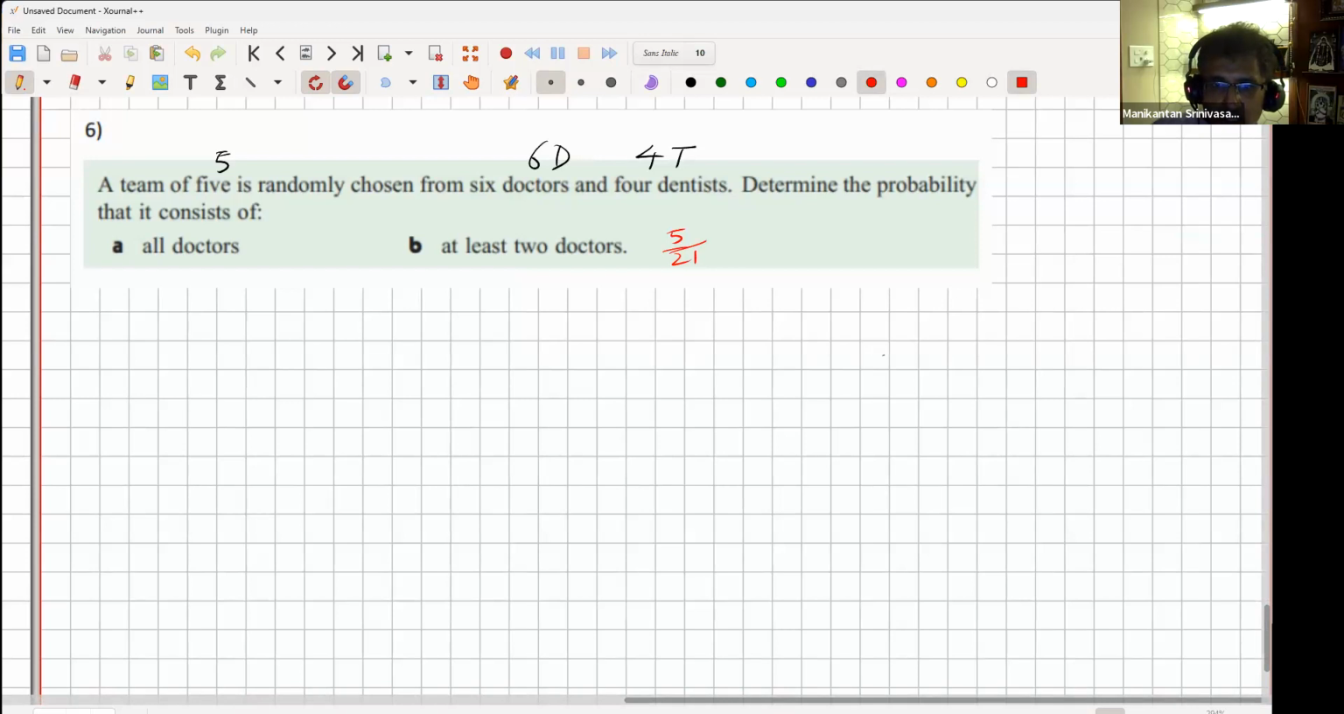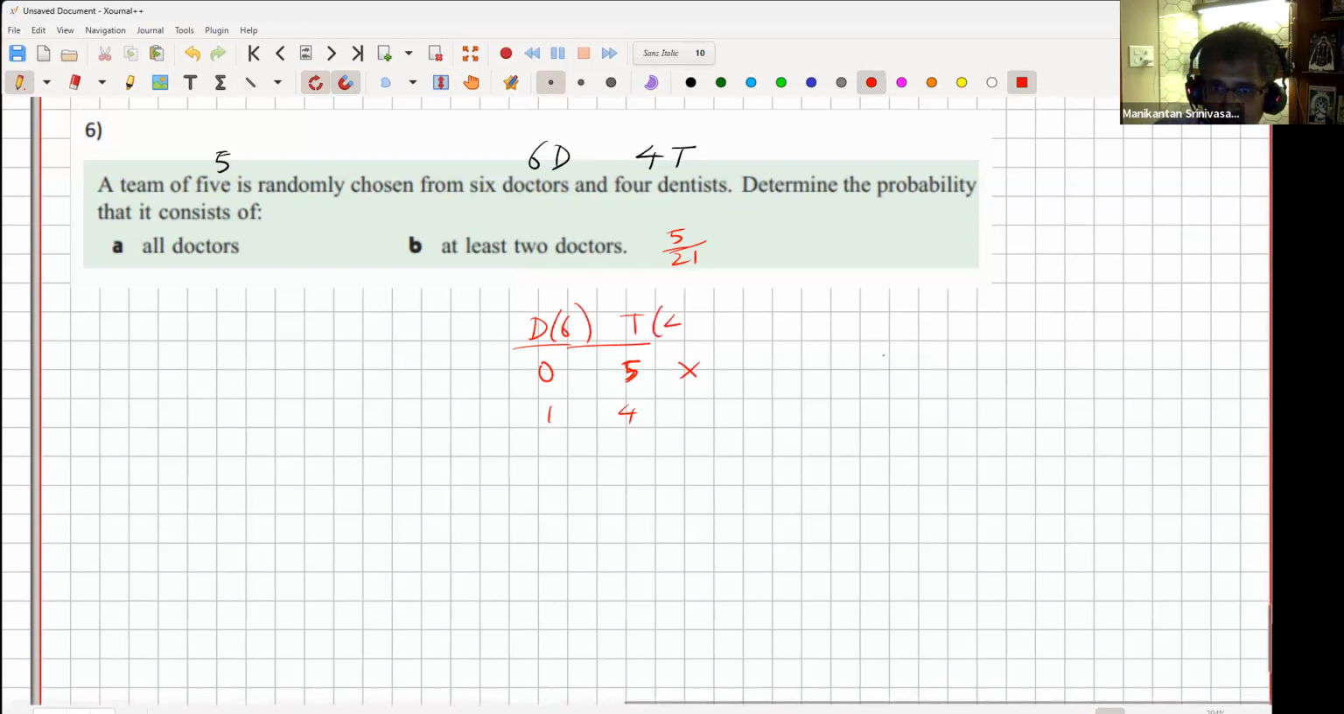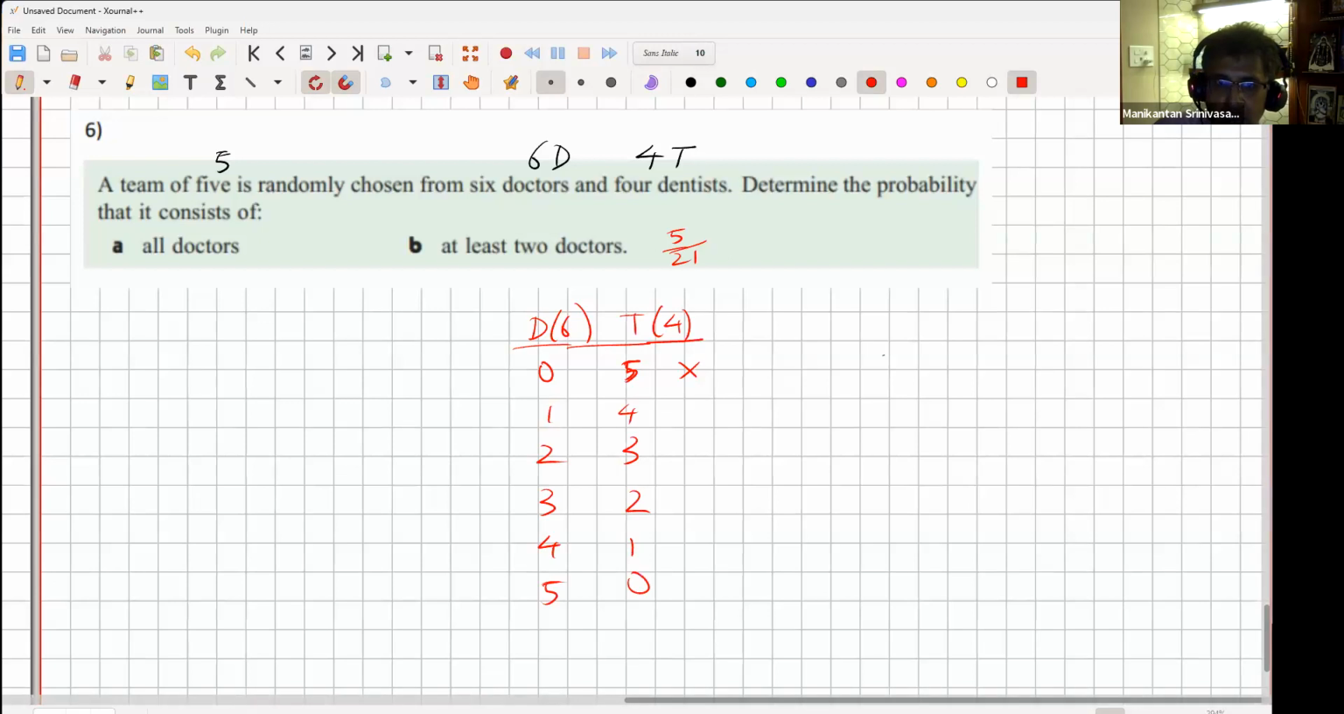Okay, at least 2 doctors. So let's make 2 columns, doctors and dentists. You can technically, if you want to select 5, it can be 0-5 or 1-4. Of course, this is not possible because we only have a total of 4 dentists. So we can straight away rule out this. So it can be a 2-3 combination, or 3-2, or 4-1, or 5-0. These are the possibilities.